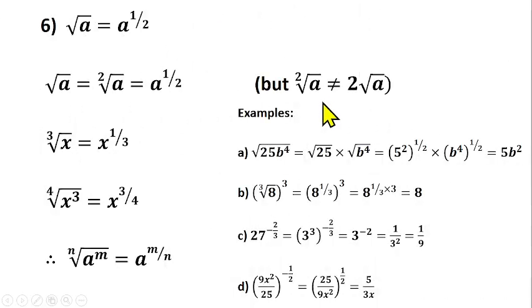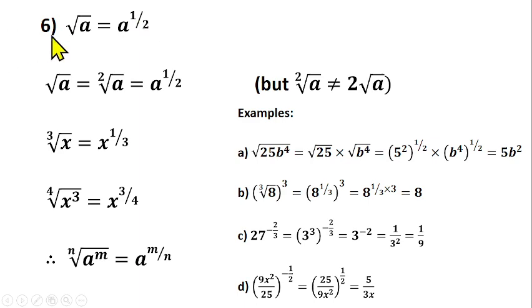Let's talk about the last law, which is the most crucial aspect of the law. The law is talking about square roots. When I have square root of a, what does it mean? Or how can I write square root of a? It means a raised to power half. Square root of a means a raised to power half. If you want to write it in index form, a is the base, half is the power. So this one is now in index form. Before it was not, but now it is. So when I see square root of a, I can write it in index form to be a raised to power half.